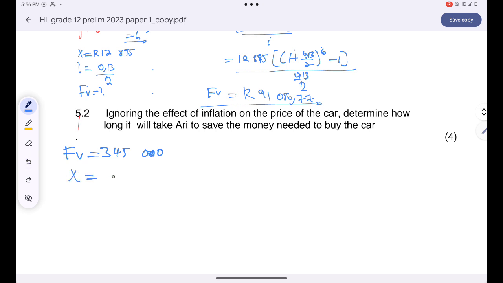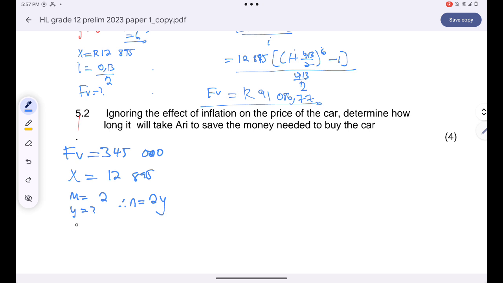The installment that we pay is 12,895 rands, and then m is equal to 2. Since interest is calculated half yearly, we don't know how many years it will take, so therefore n is going to be 2y. Are you together? Whereby y represents the number of years.